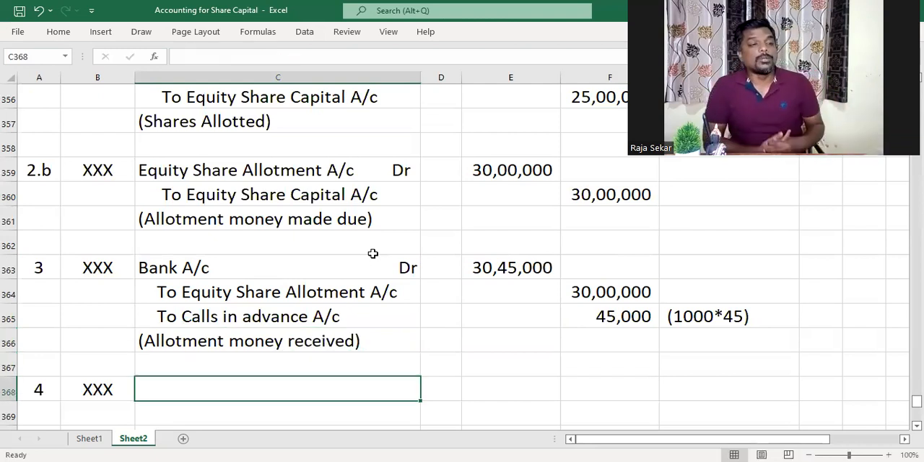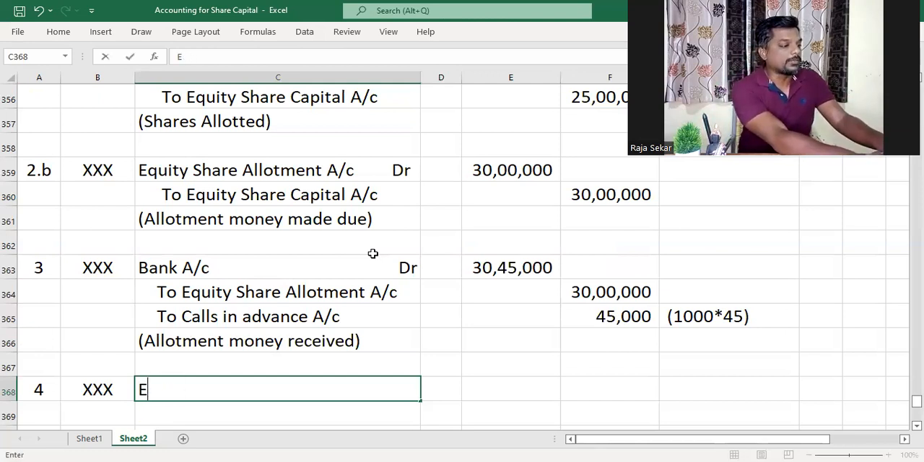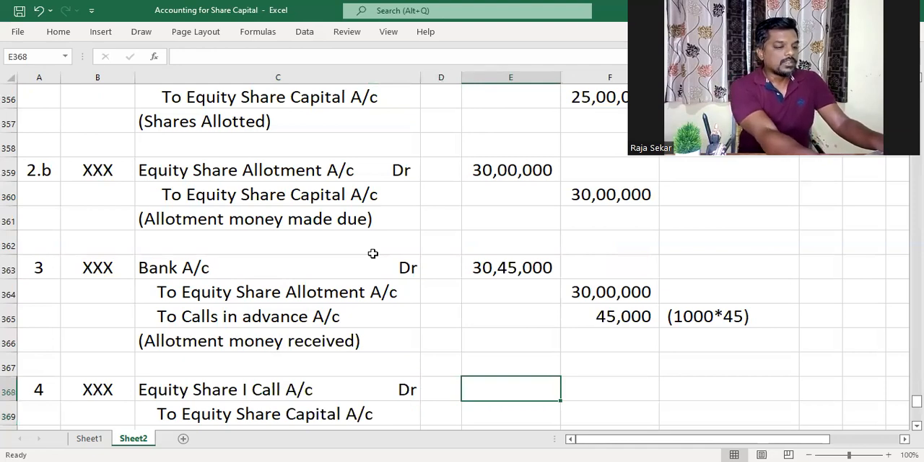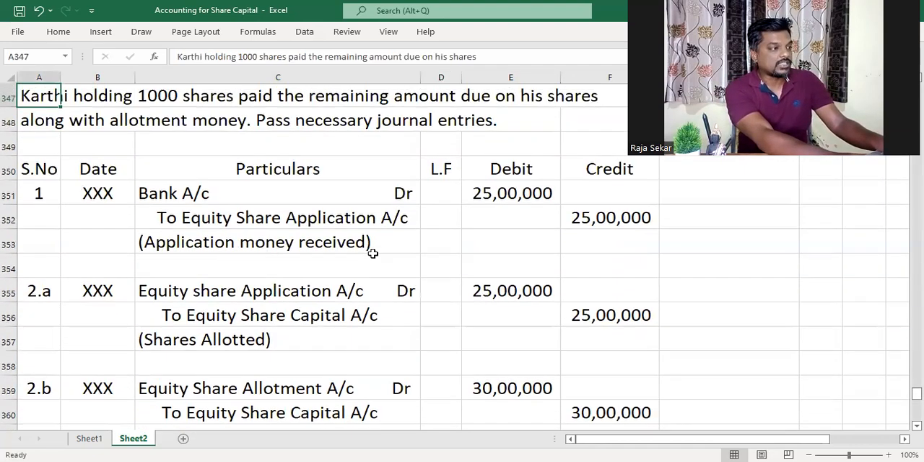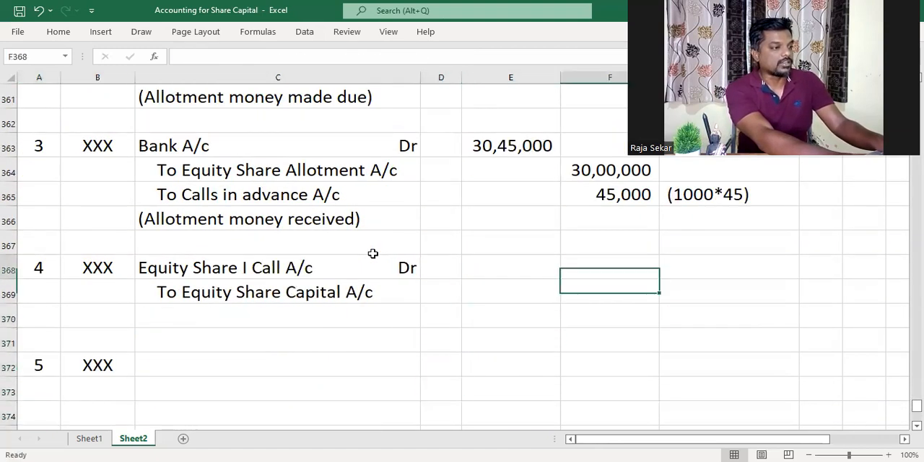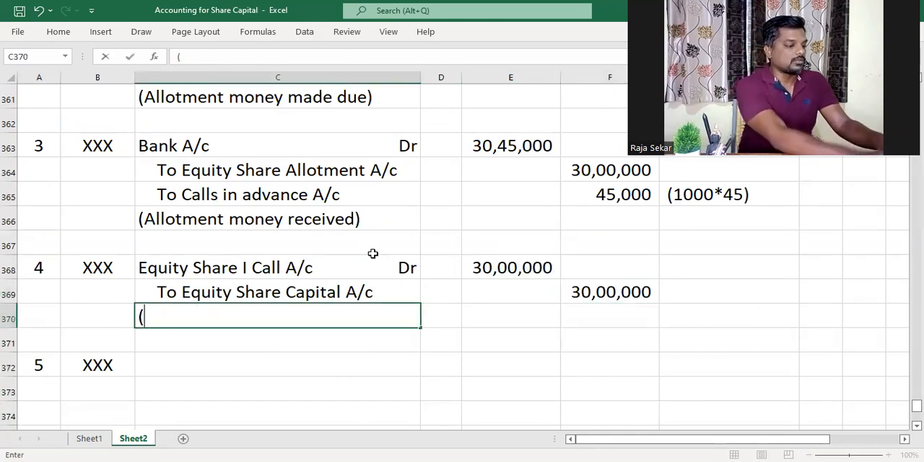Next thing for us to do would be to make the first call due. Again, though someone has paid in advance, when we are making due, we'll make the full amount due on the first call. So equity share first call account debit to equity share capital account. And that would be how much, my dear children? First call will be made due on all the shares. So in all, we have 1 lakh shares, and first call is 30 rupees per share. So that will be 30 lakhs. Share first call money.